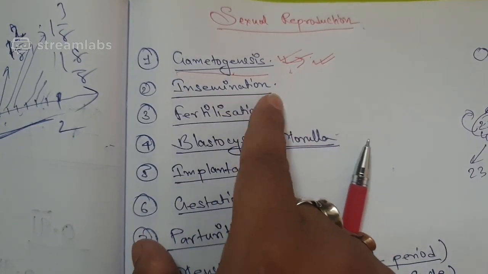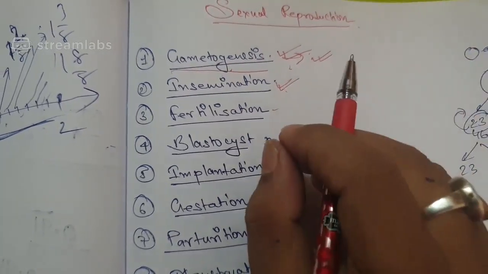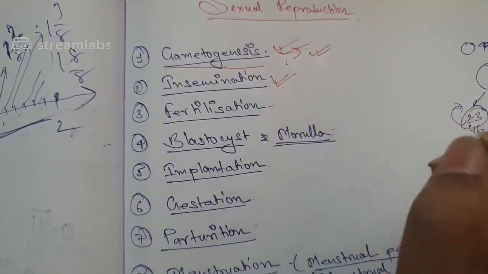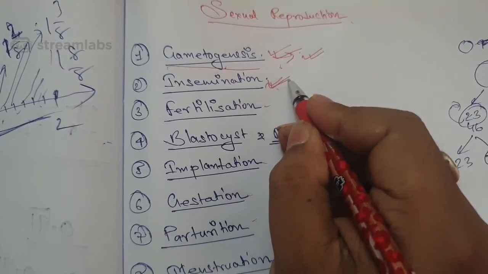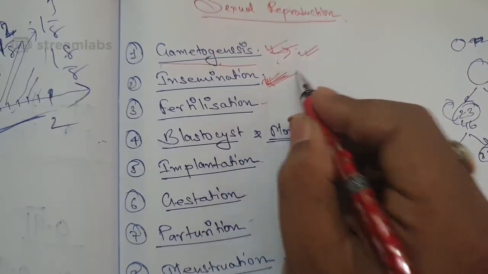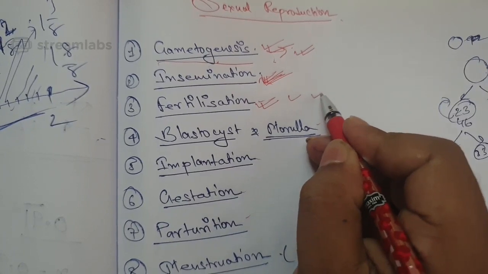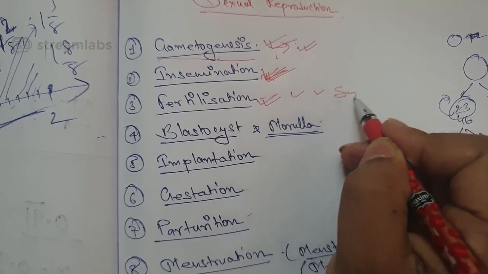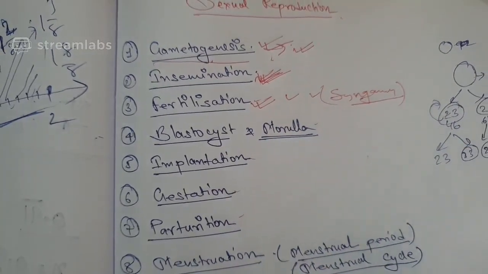What is insemination? Insemination is the process of putting the sperm into the female's body. Insemination is the process of putting the sperm into the female's body, is known as insemination. Always remember. What is fertilization? The fusion of the male and female gamete is known as fertilization or syngamy.